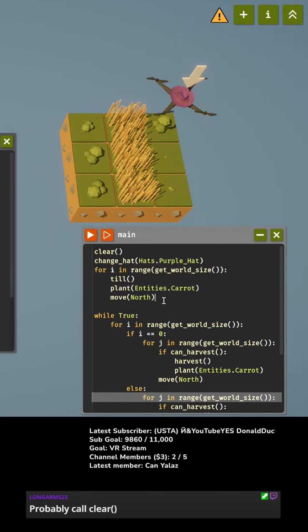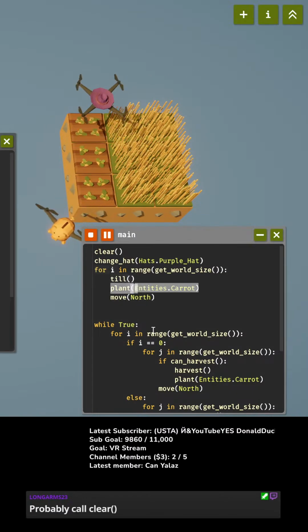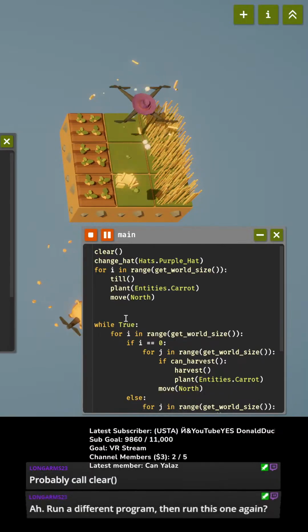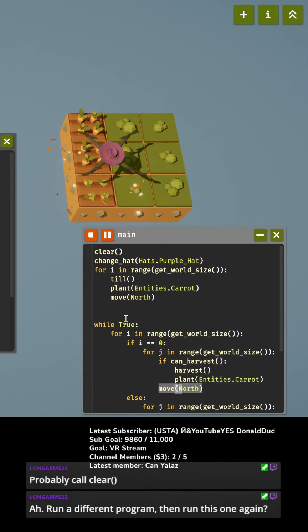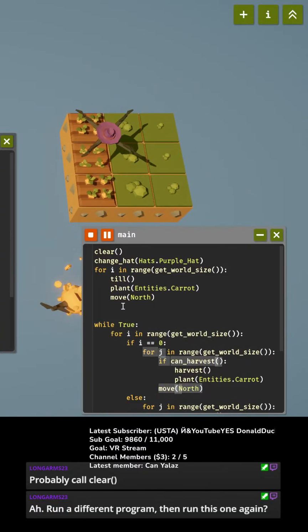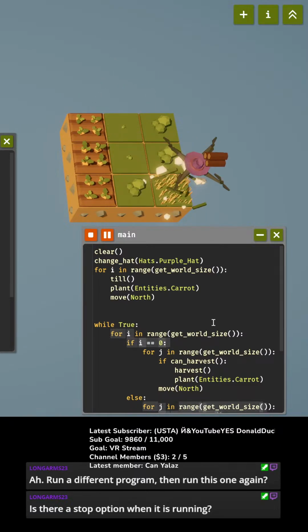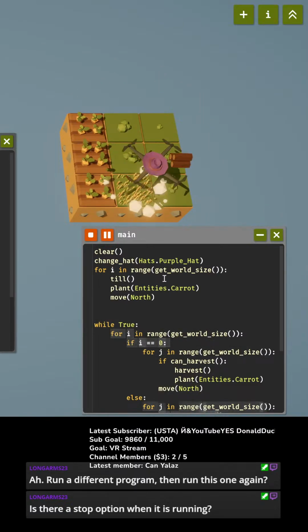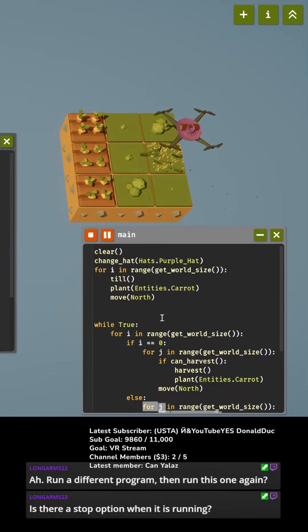Like, I don't know how to stop this. Or do I need to just... What if I just, like, change the code? Will that do it? There we go. Okay, I just had to make a change to the code before it would call it. Okay. There we go. All right, so now we are making carrots and we are making logs. Is there a stop option when it's running?